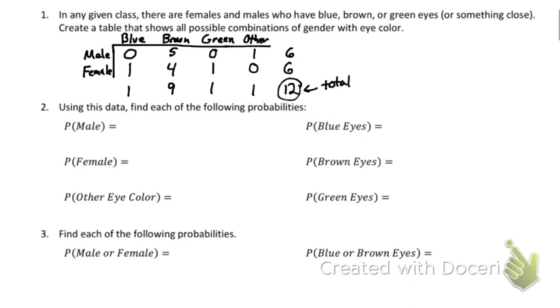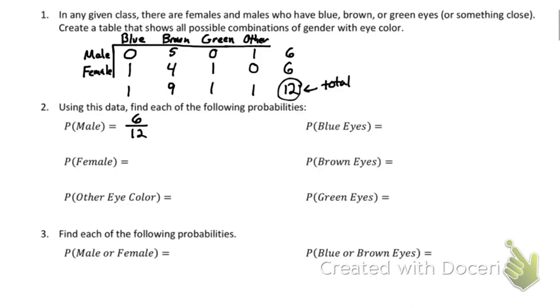All right, so then we talk about the probability that someone's a male. How many males do we have in the class? 6. So the probability is going to be 6 over... How many total people are in the class? 12. All right, so it's 6 over 12.